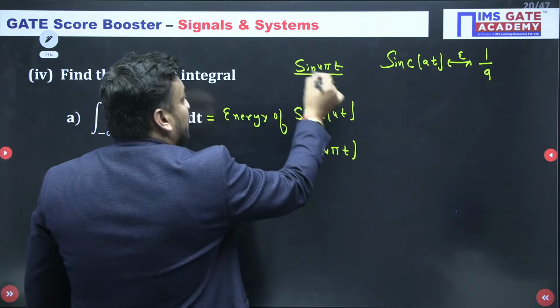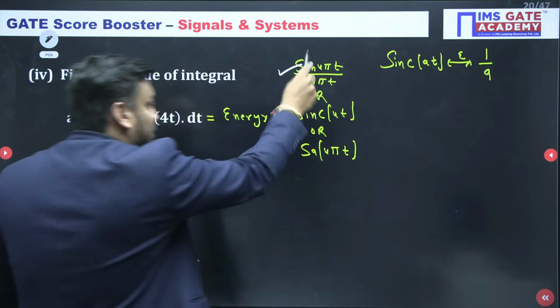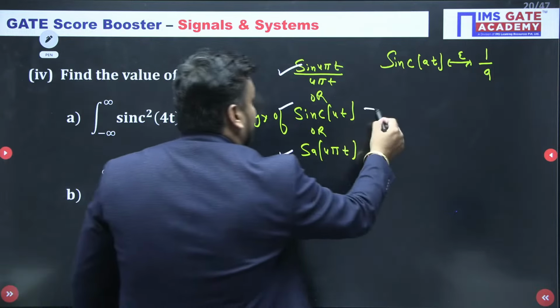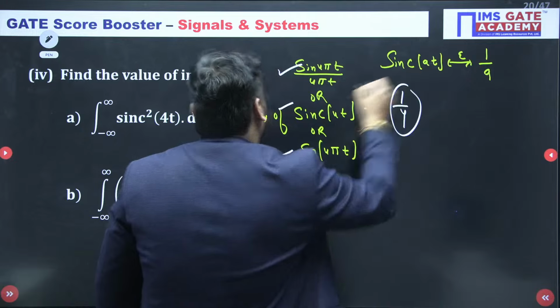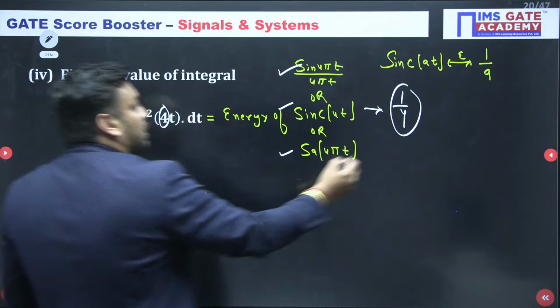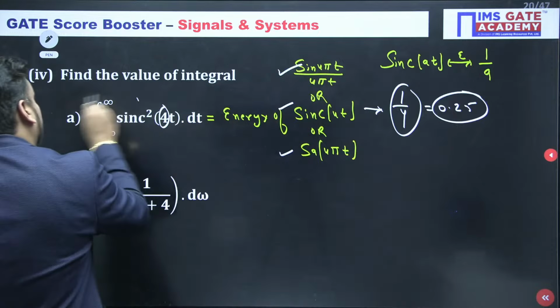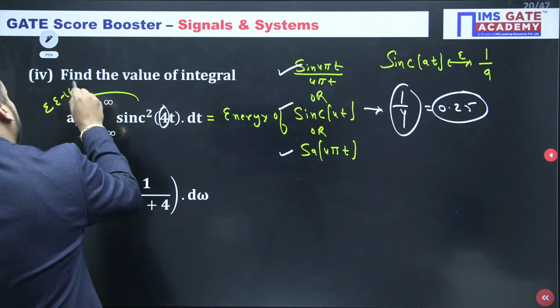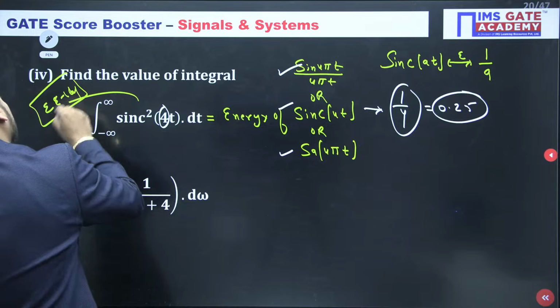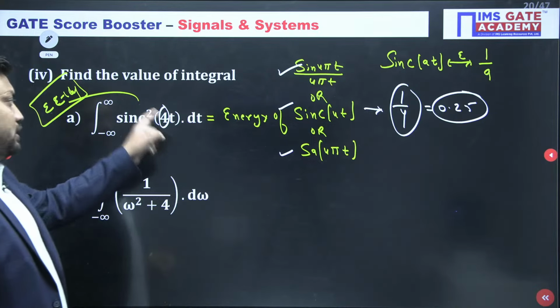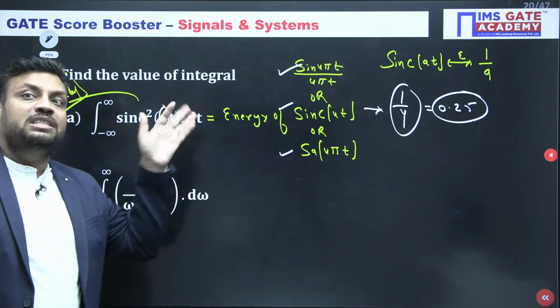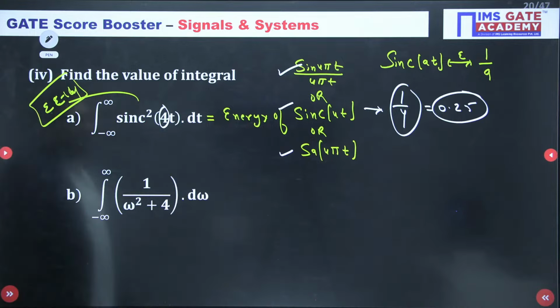The answer is 1/A, and A is 4, so the answer is 0.25. By the way, it is an EC14 GATE question. And if I change the value 4 to 5, it becomes an EE16 GATE question.